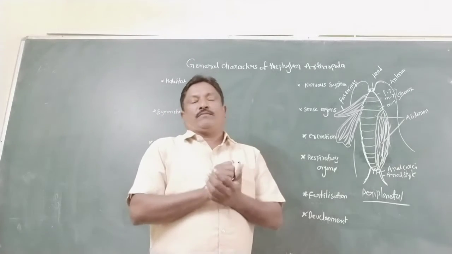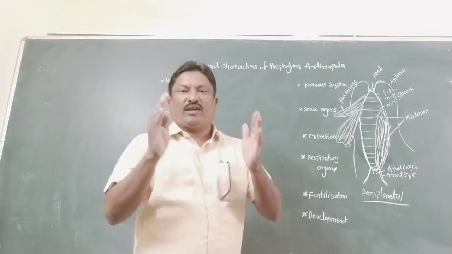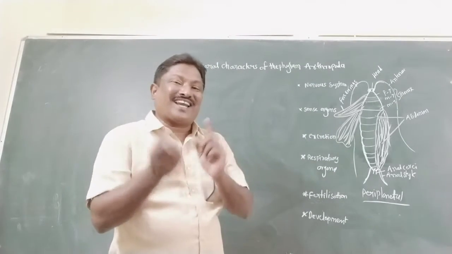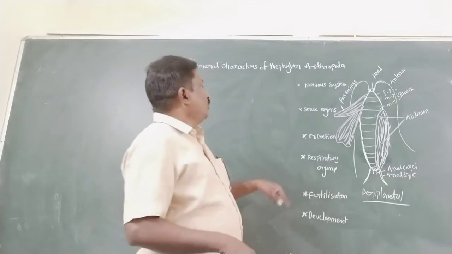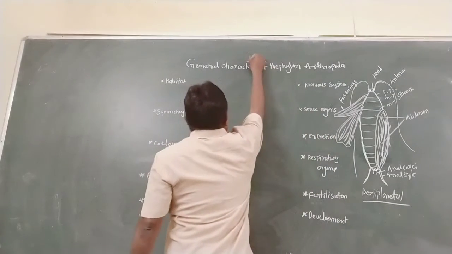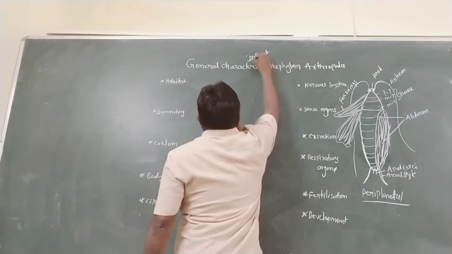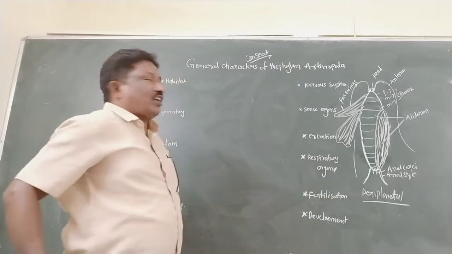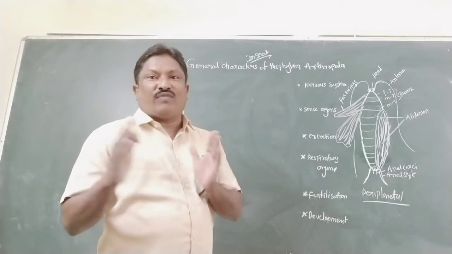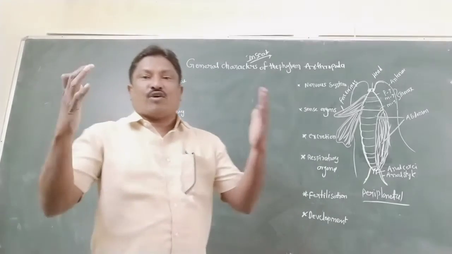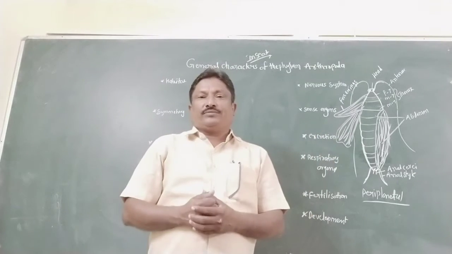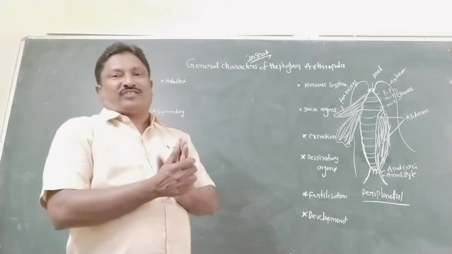The largest class, Insecta, also belongs to the phylum Arthropoda. Two-thirds of the animals living on the surface of the earth are insects. They are cosmopolitan, which means they are distributed worldwide. So that is the introduction of Arthropoda.